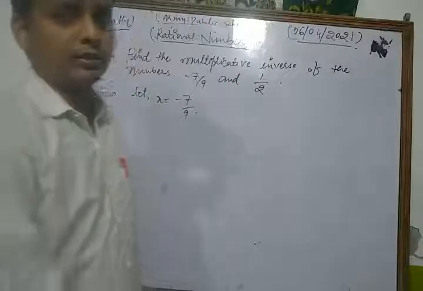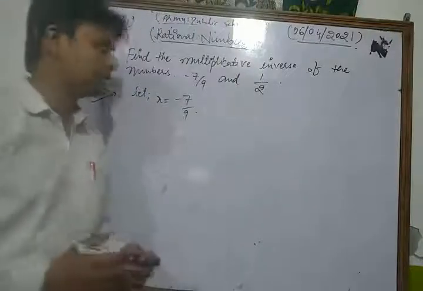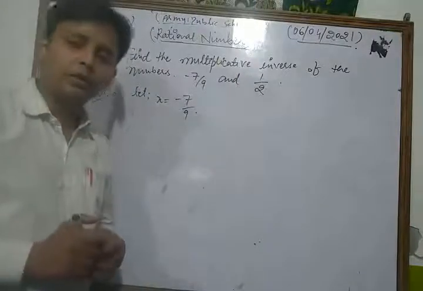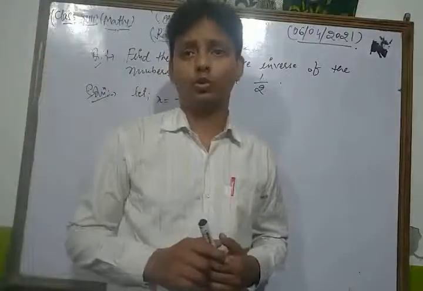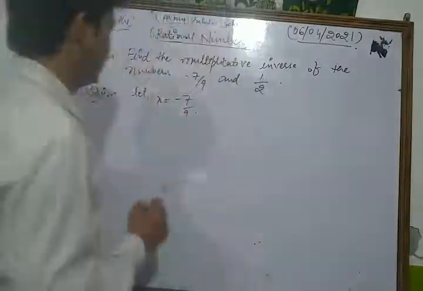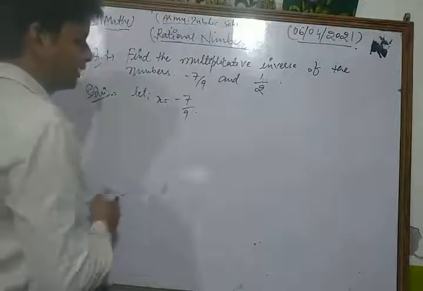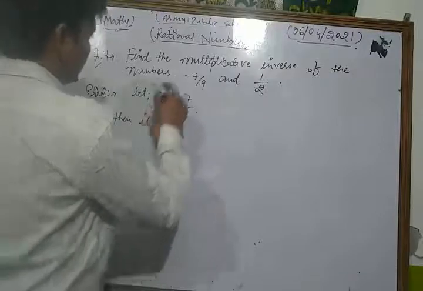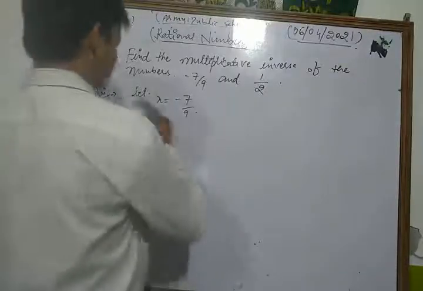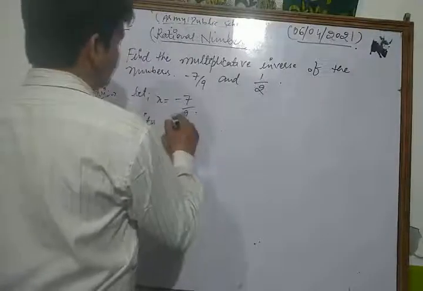What is the concept of multiplicative inverse? Dear student, the concept of multiplicative inverse is that the product of a number and its multiplicative inverse is always equal to 1. Okay, so let us take x is equal to minus 7 by 9, then its multiplicative inverse is